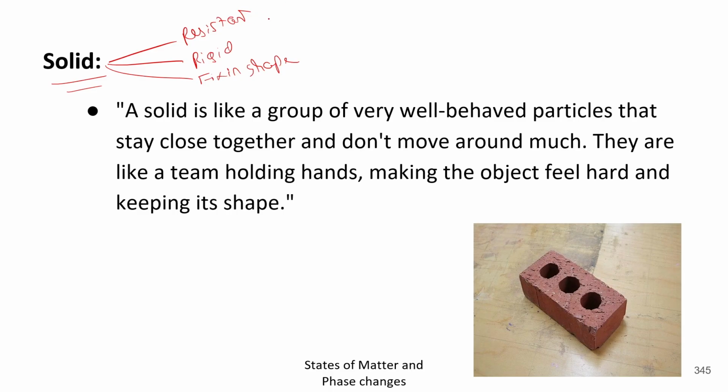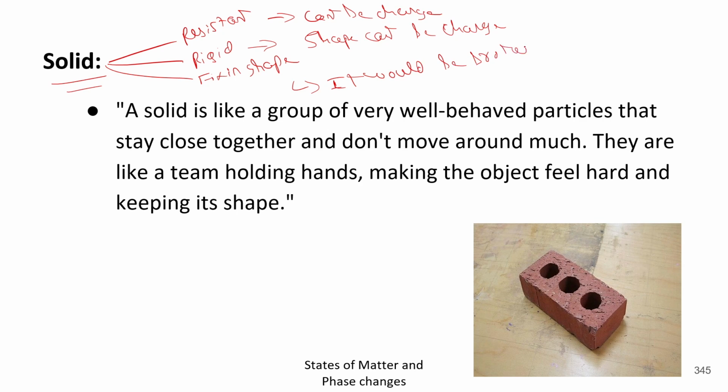Like first is it is resistant, it can't be changed. Second is rigid, shape can't be changed. Fixed in shape means it would be broken down.